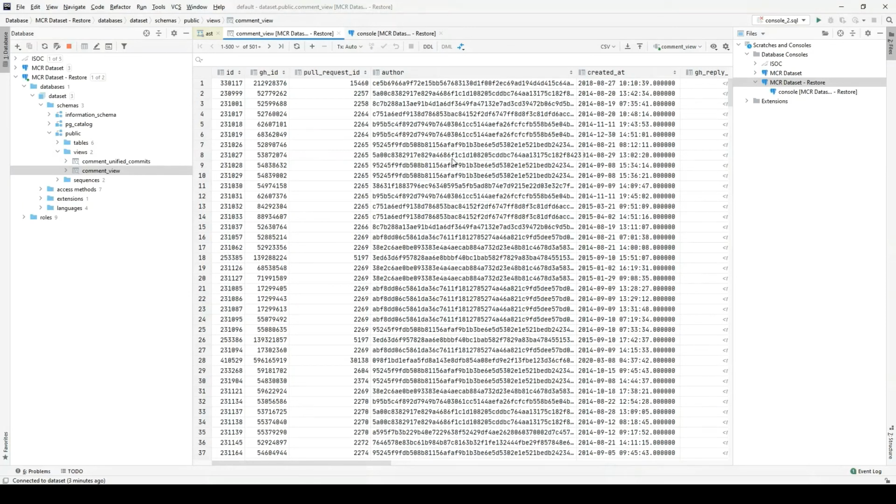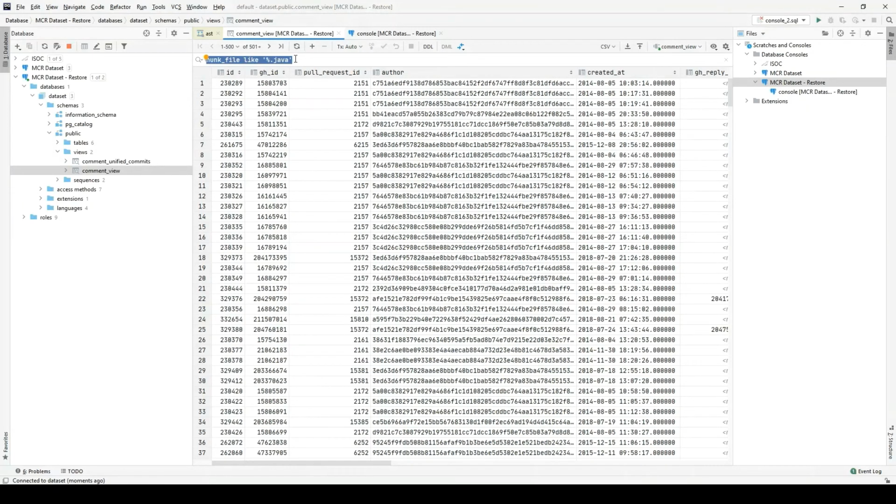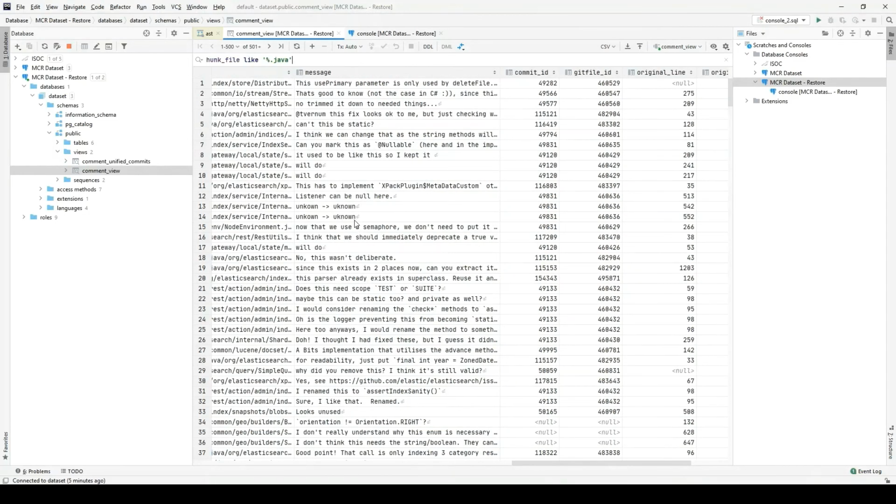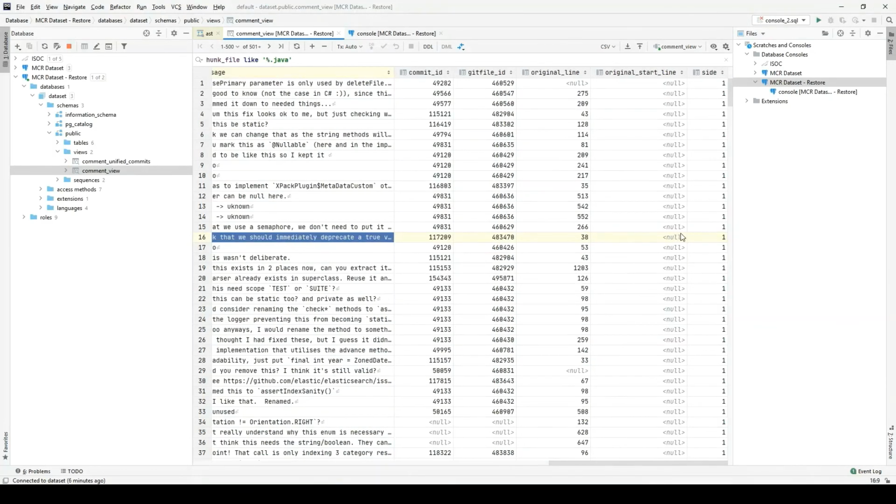Now let's find a suitable comment. For this purpose, we tell the IDE to only show Java source files. Then we select a desired comment. Let's take this one here, and we can look up the value of the Git file reference over here. As there is no original start line defined, we know that this is a single line comment on line 38. We take note of the Git file reference,